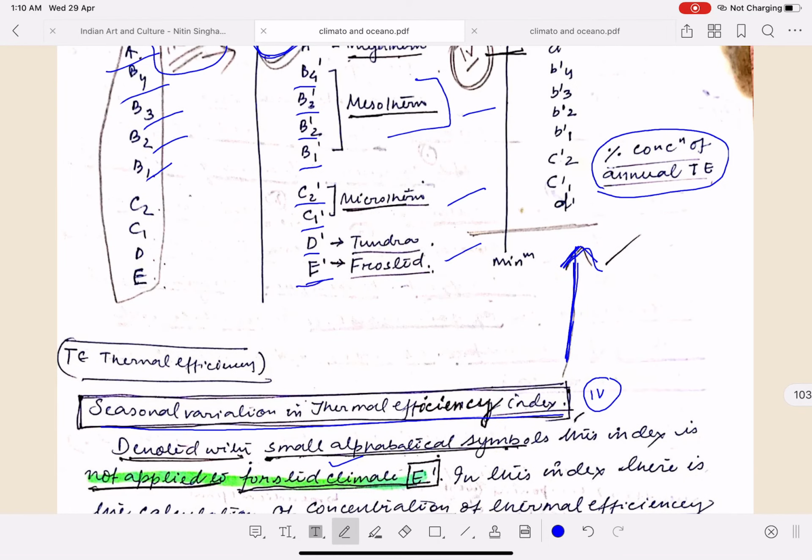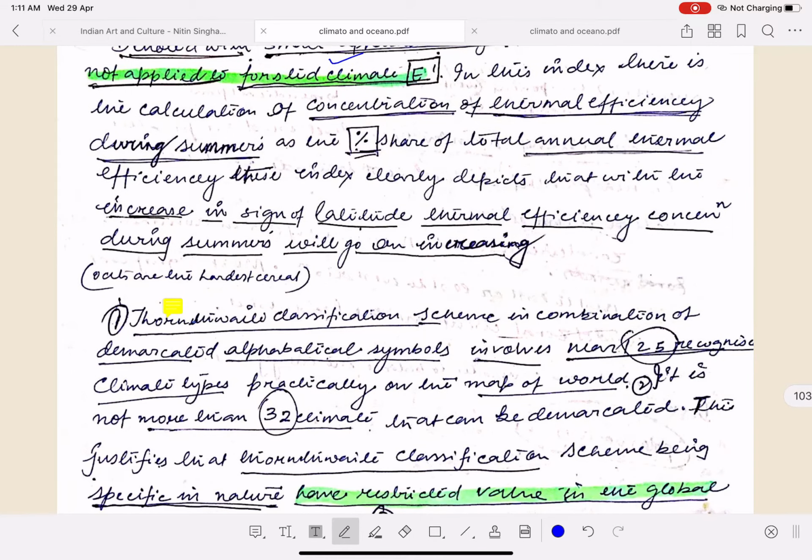See, E dash is the frost climate which is present in the third index, but this is absent over here. In this index, the concentration of thermal efficiency during the summer is calculated as the percentage share of the total annual thermal efficiency. Thus, the index clearly depicts that with the increase in latitude, the thermal efficiency concentration during the summer will go on increasing.